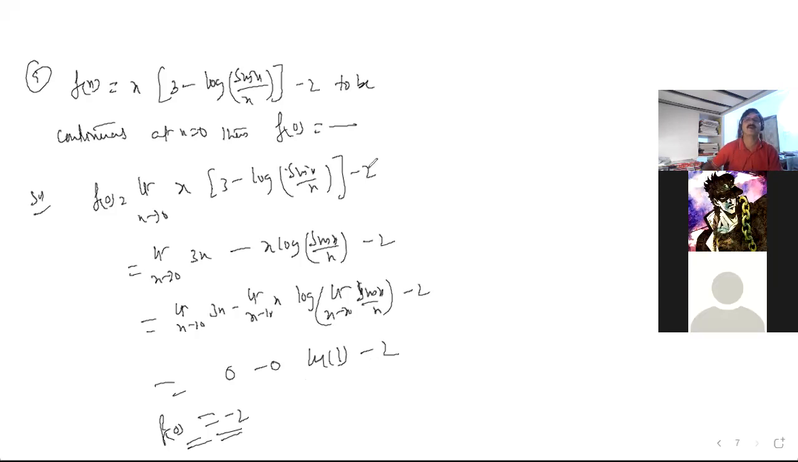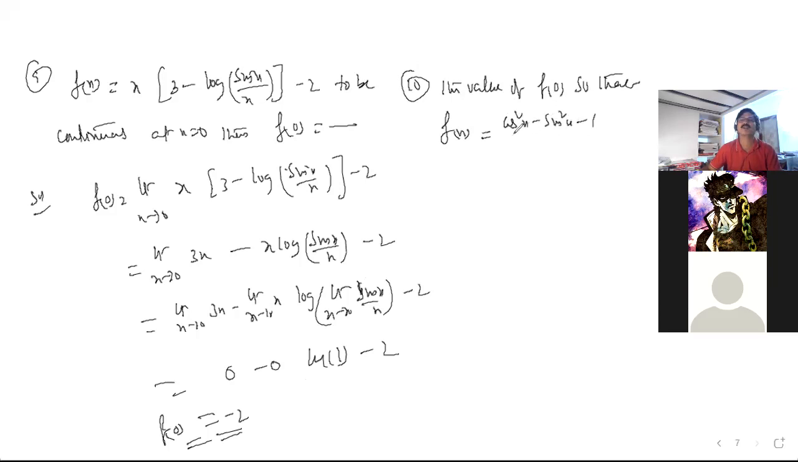Sometime he may ask a question like this also. The value of f of 0 so that f of x is equal to cos square x minus sin square x minus 1 divided by root over x square plus 1 minus 1 is continuous at x is equal to 0. Same story, nothing to worry.